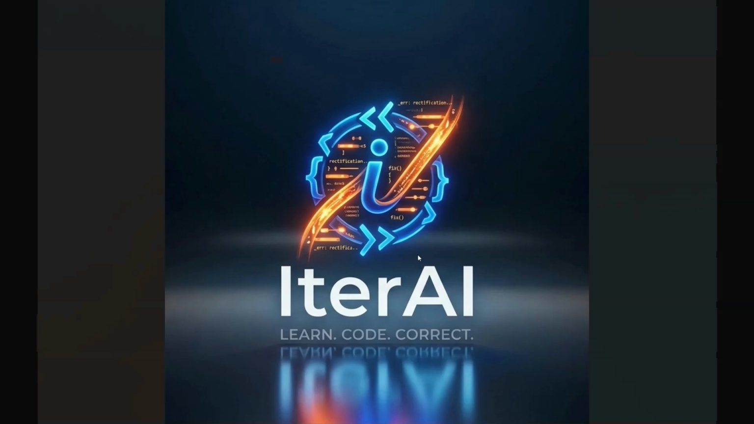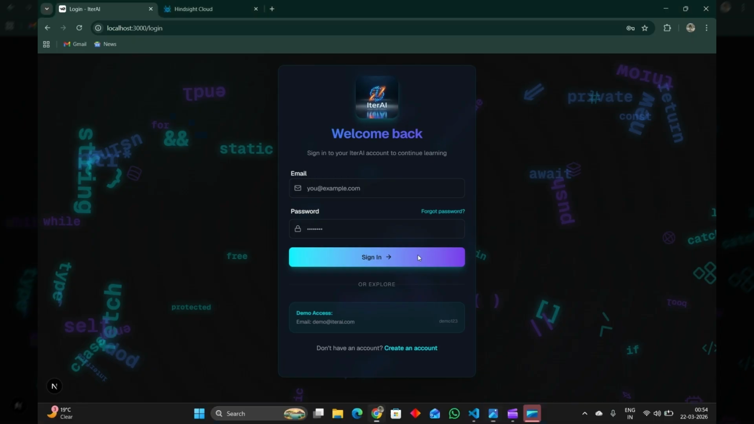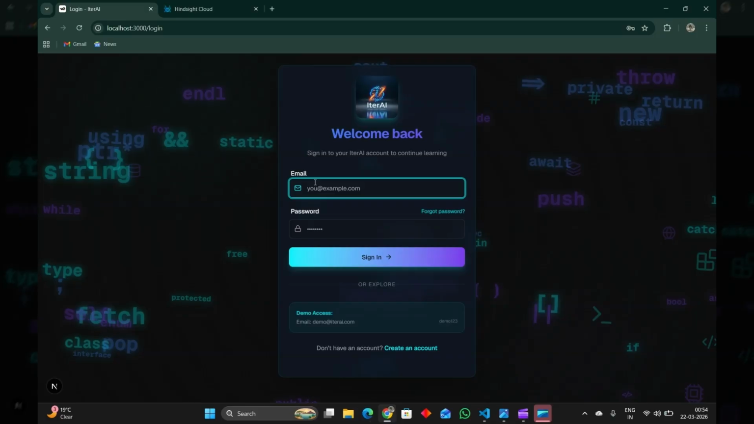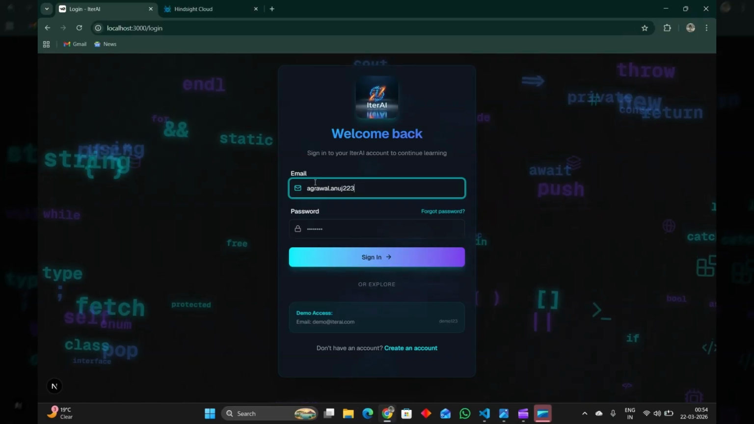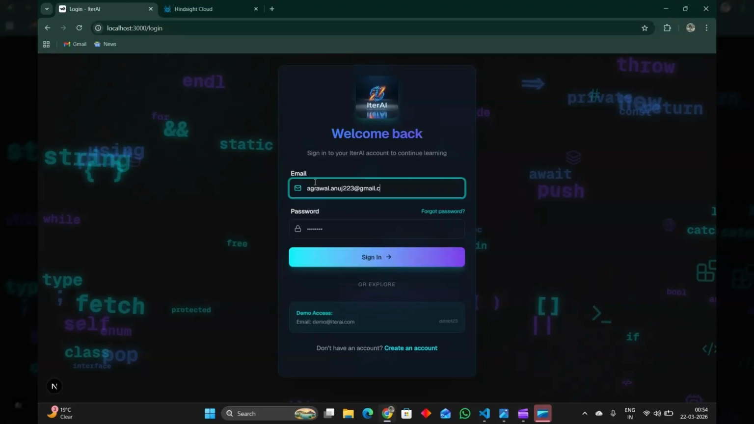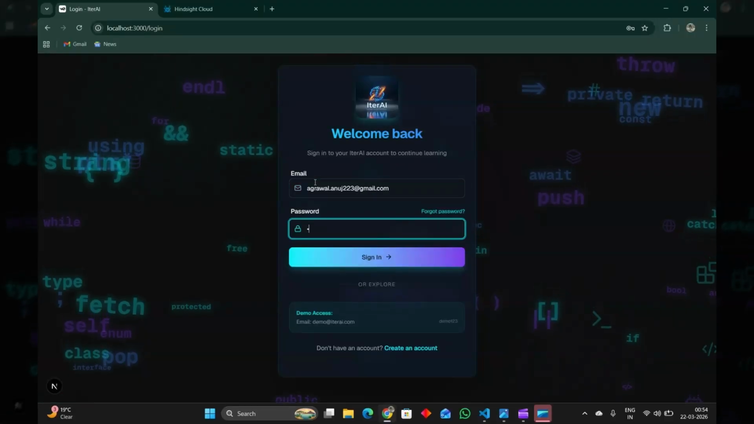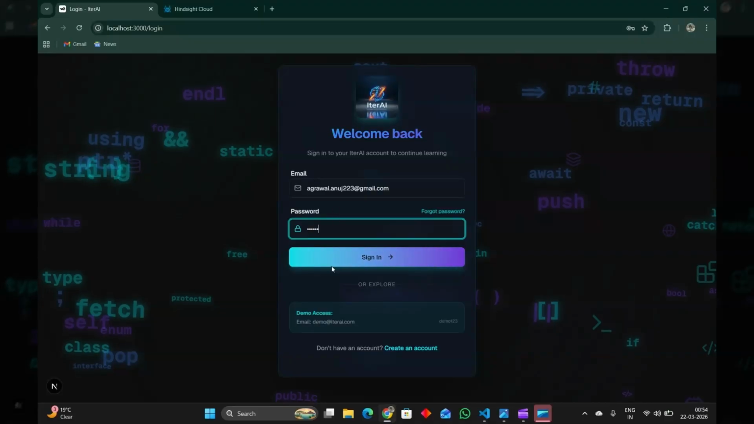So now I'll be moving to the website. This is the login page for the website. I'll be putting my credentials over here. This is my Gmail ID. I'll be putting my password. I'll click on sign in.